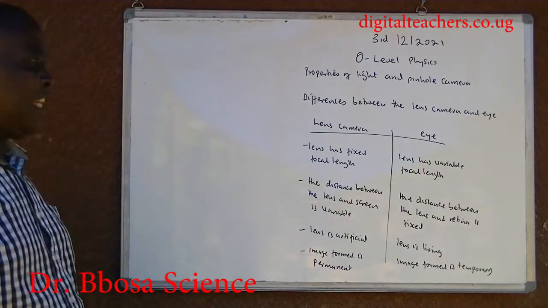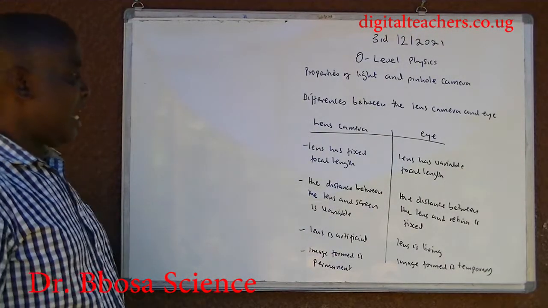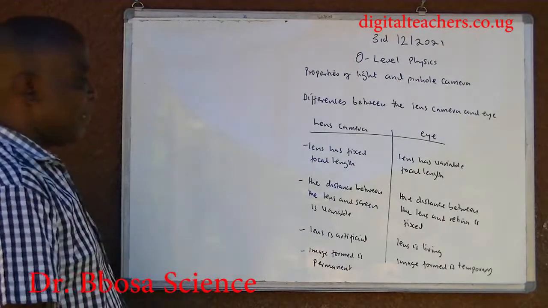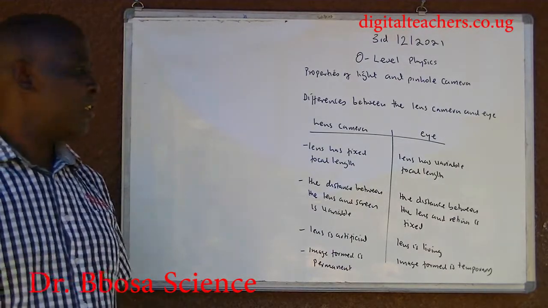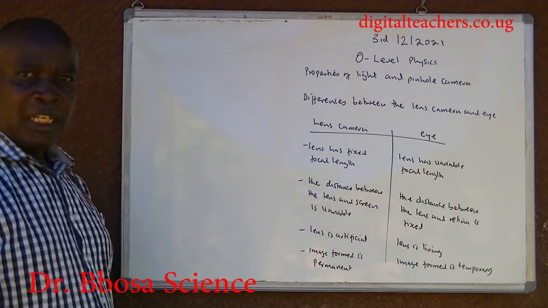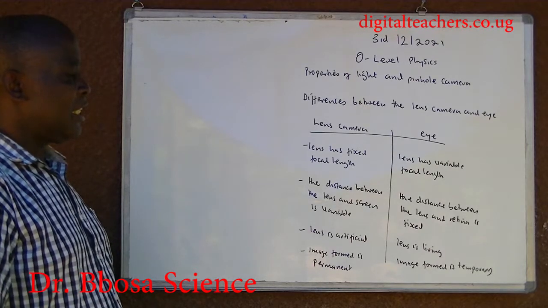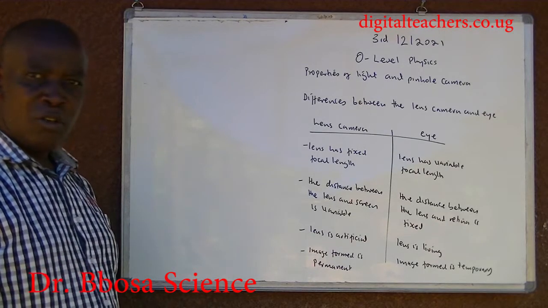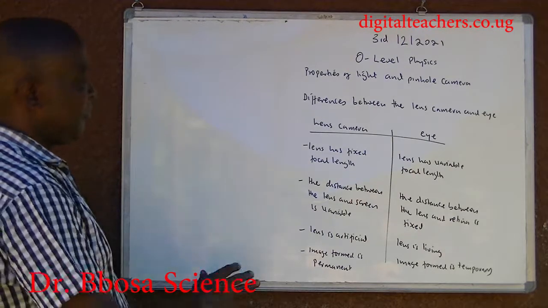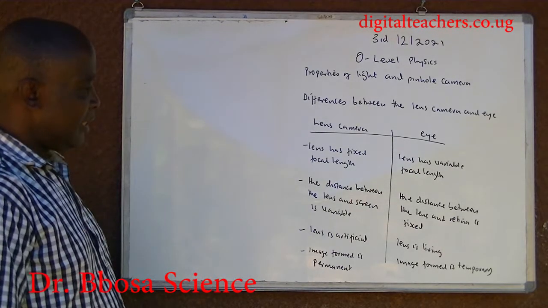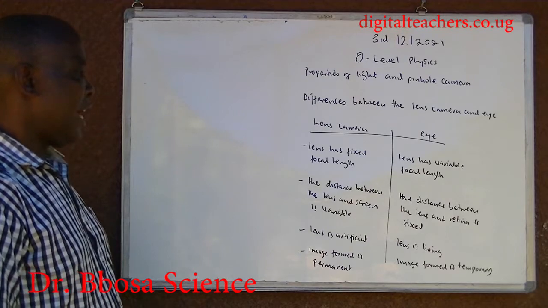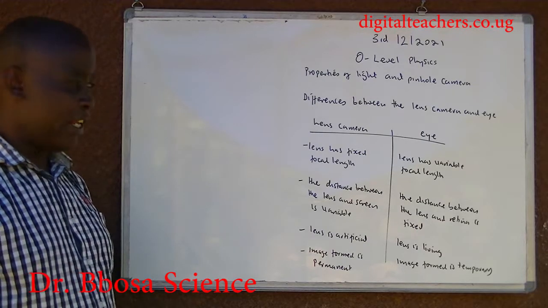Differences between the lens camera and the eye. In the lens camera, the lens has a fixed focal length. The lens in the eye has a variable focal length. In the lens camera, the distance between the lens and the screen is variable.